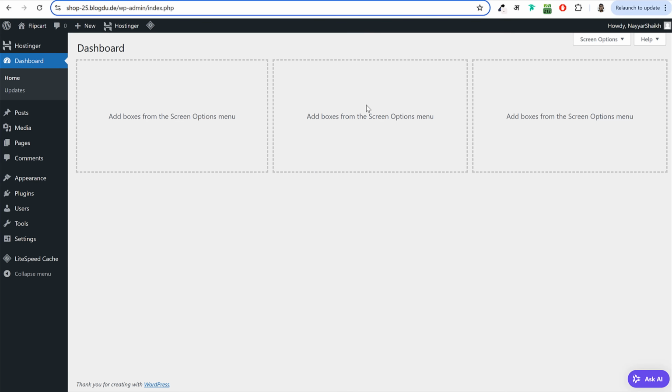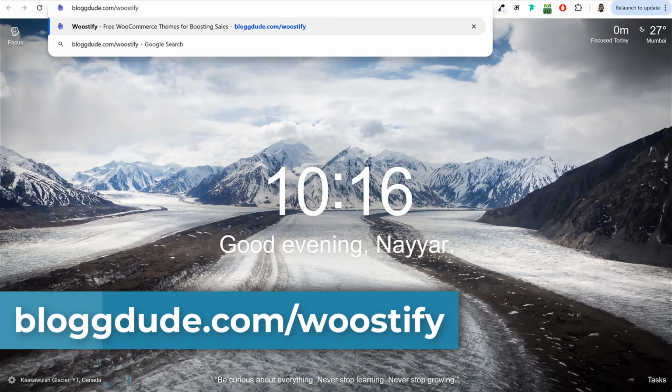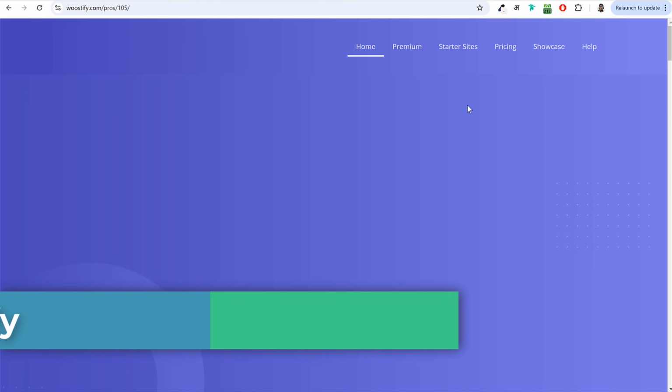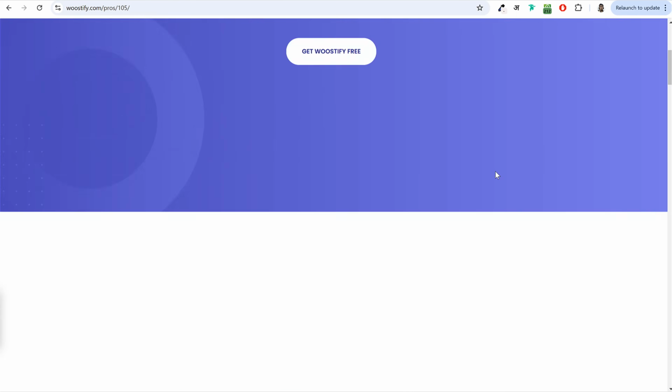Okay guys, now let's do one thing. Let's install all the required themes and plugins. First we'll install the theme. It's a free theme, as I said earlier. To download this free theme, you have to open a new tab again. And this time type in blogdude.com/Woostify. In fact, this link is also given to you in the video description below. So you can simply click on that link and you should be redirected to this page.